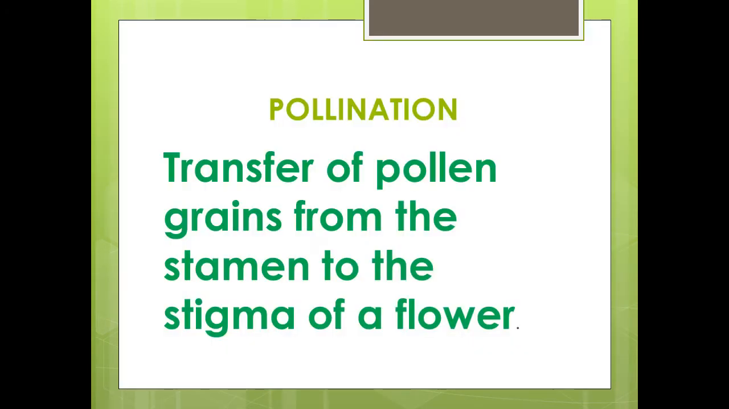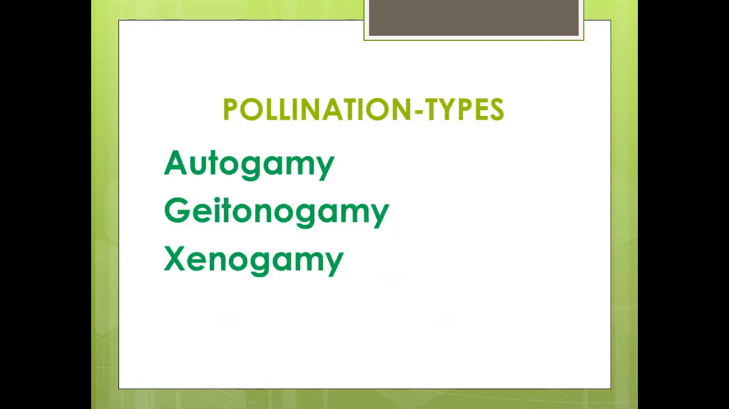Now, what is pollination? Pollination refers to transfer of pollen grains from the stamen to the stigma of a flower. There are three types of pollination. Depending on the source of pollen, pollination can be of three types, namely autogamy, geitonogamy, and xenogamy.